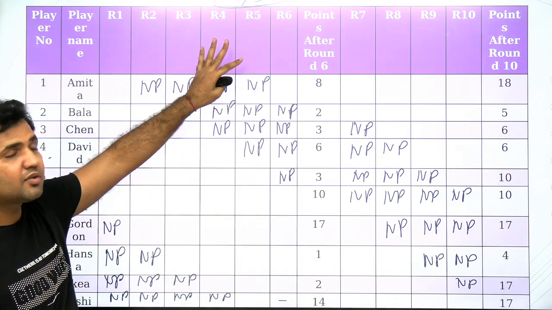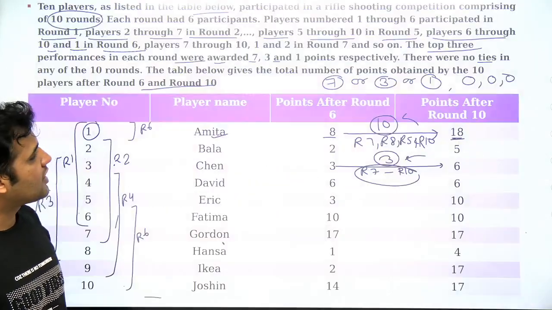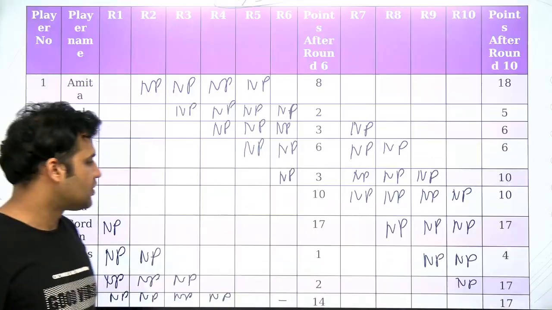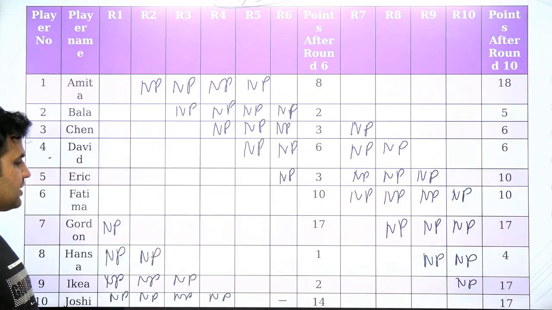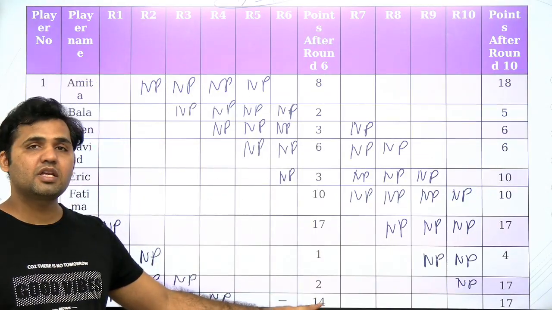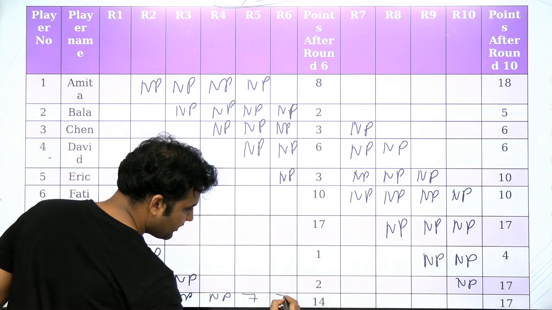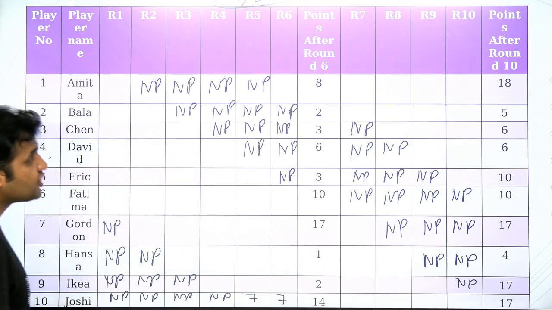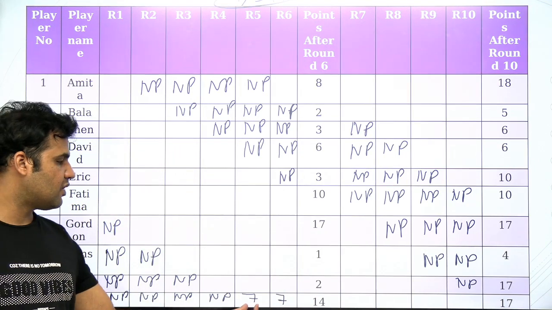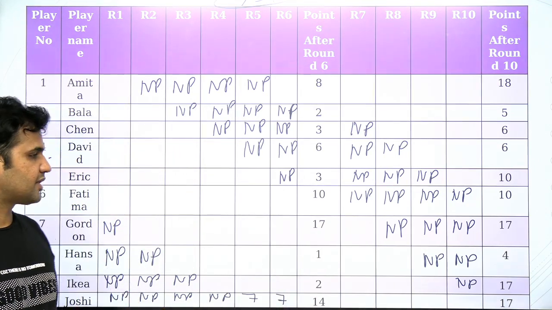So I have just written down that the possible scores in a round are 7, 3 and 1. So guys, tell me, if Joshi is scoring 14 in 2 rounds, the only possible score for Joshi will be 7 and 7. Yes or no? That means Joshi must have scored 7 in round 5 as well as 7 in round 6.